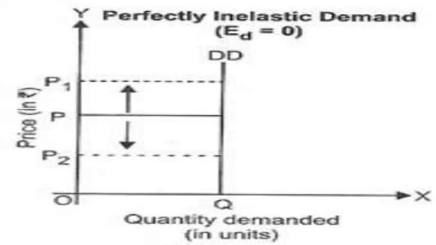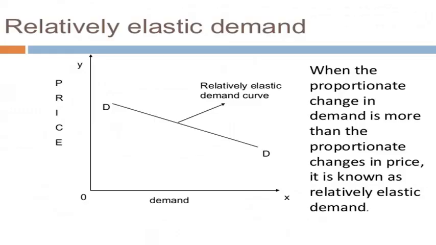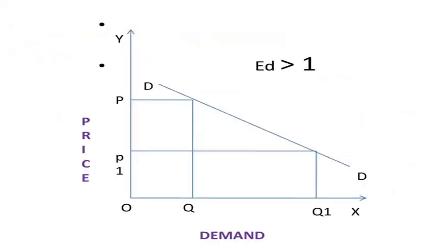And coming to the next one, relatively elastic demand curve. If the proportionate change in the demand is more than the proportionate change in the price, it is called relatively elastic demand. Here, ED is greater than 1. The demand curve DD will be flatter. This is shown in this diagram. In this diagram, the change in demand Q1 is more than the change in the price P1. When price falls from P to P1, amount demanded increases from Q to Q1.